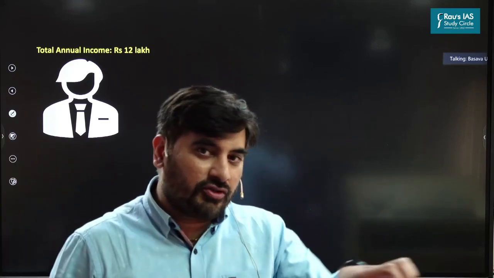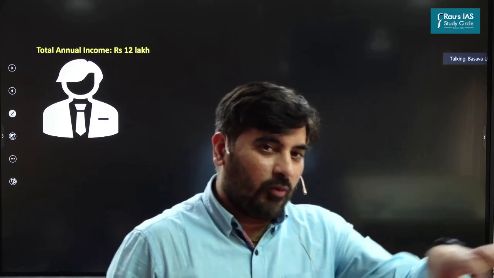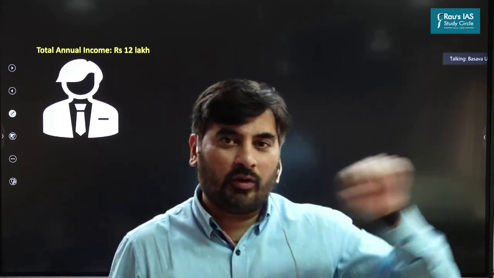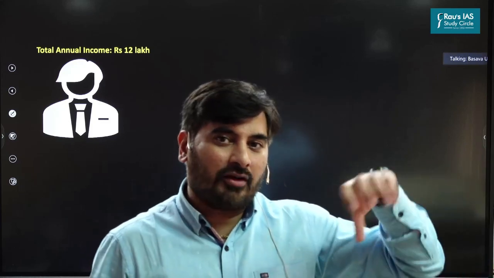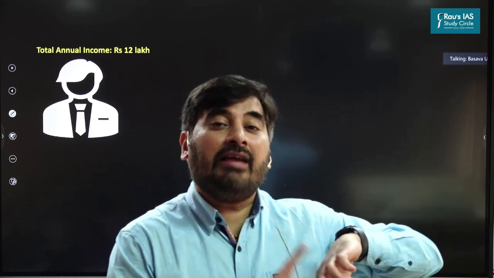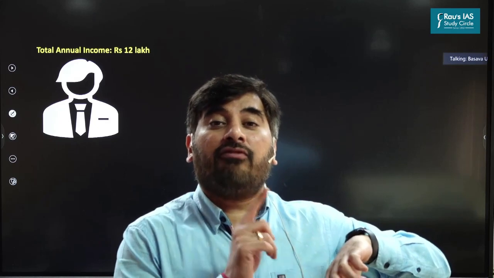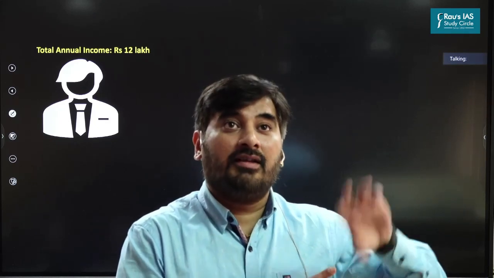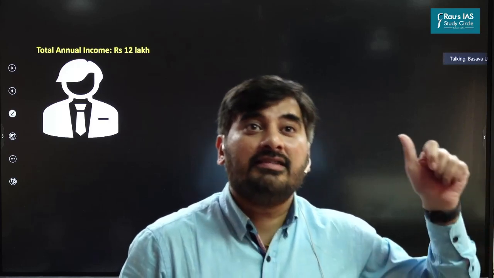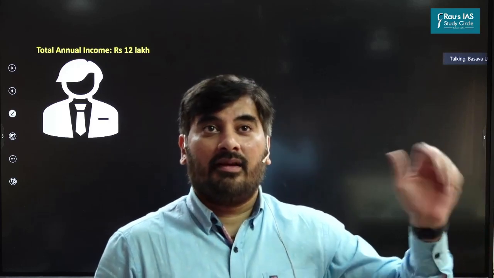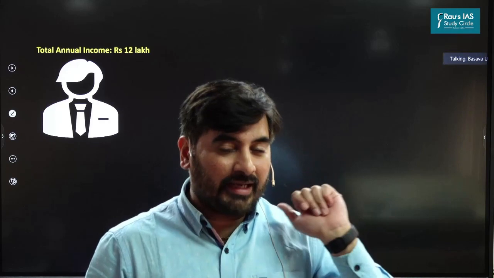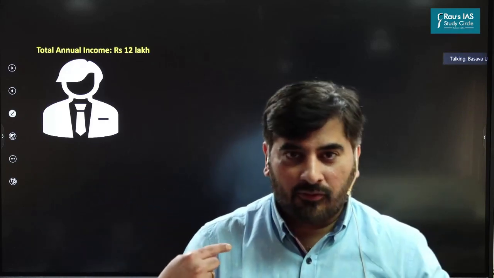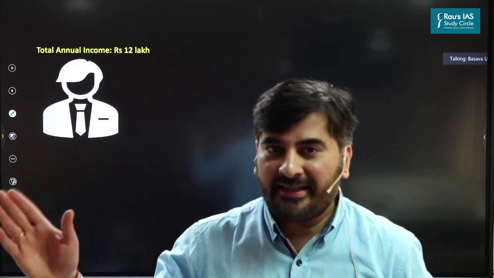As far as virtual digital assets are concerned, whatever income I'm earning from virtual digital assets, in this case let's say 2 lakhs, on that separate 2 lakh I will be required to pay a flat tax rate of 30%. 30% of 2 lakhs, how much is it? 60,000. Are you getting this point? So I'll make it simpler for you. Whatever income I'm earning, except from virtual digital assets, I'll pay tax.